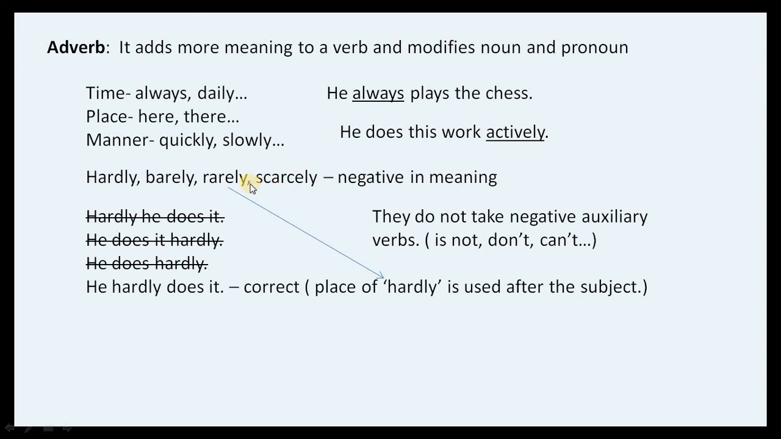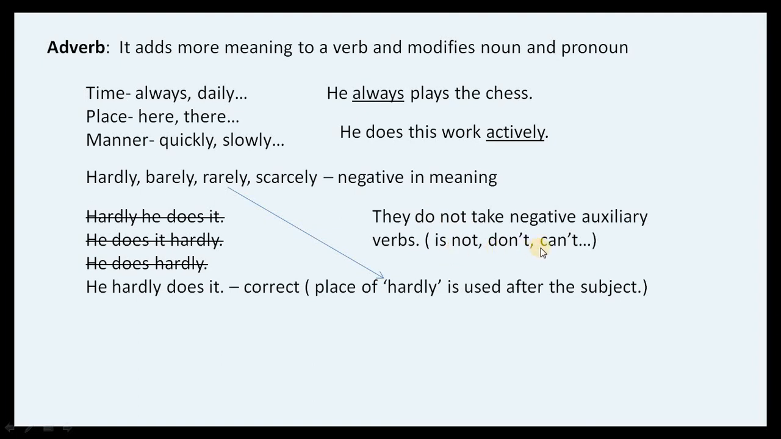This is negative in meaning, and it is suggested that it should be used after the subject. Like, he hardly does it is the correct form, but hardly he does it is incorrect. He does it hardly is incorrect. He does hardly is also an incorrect form. So we do not take negative auxiliary verbs.